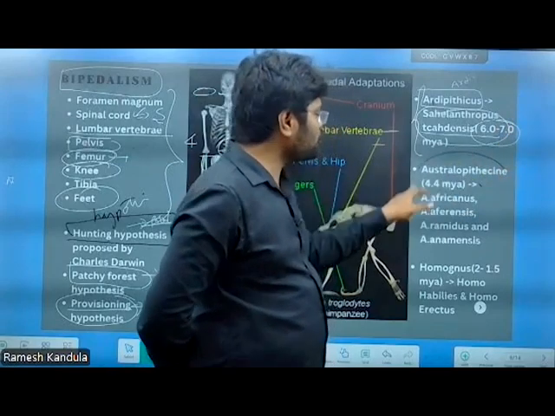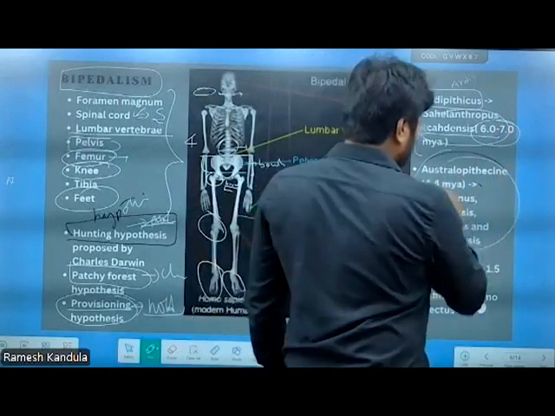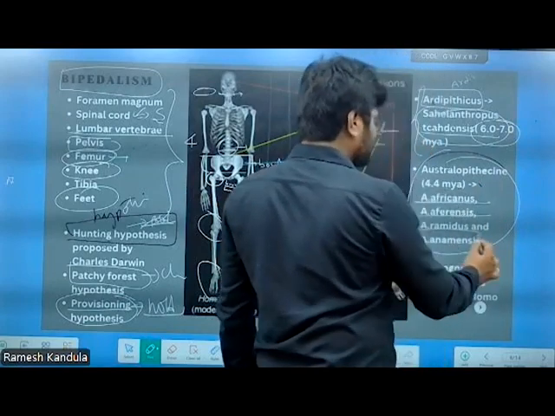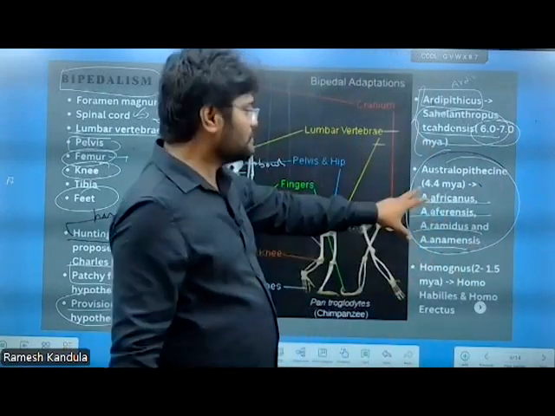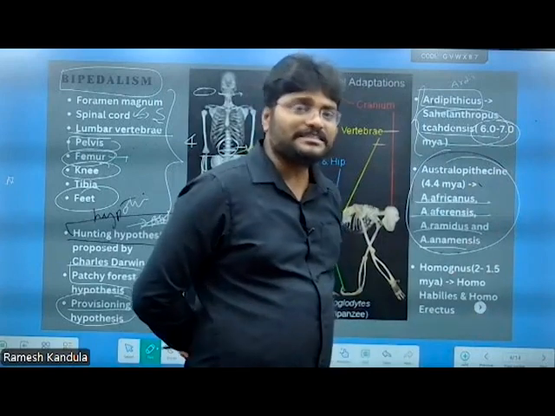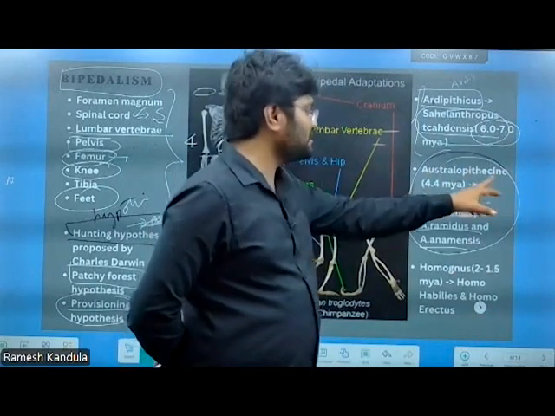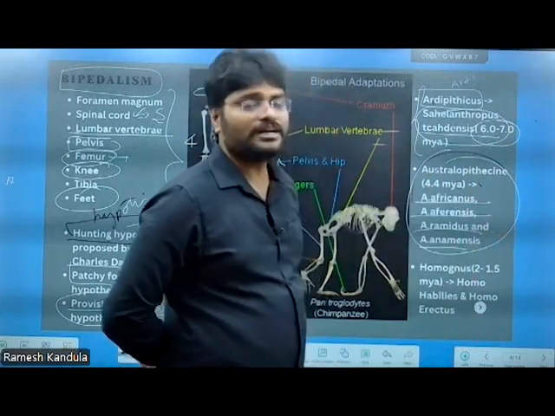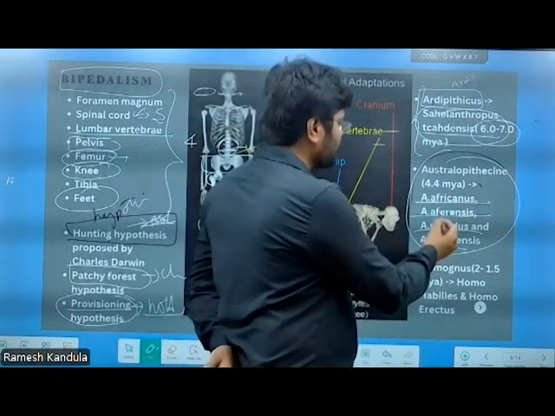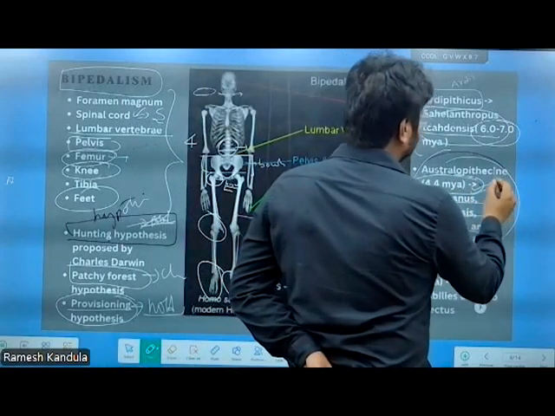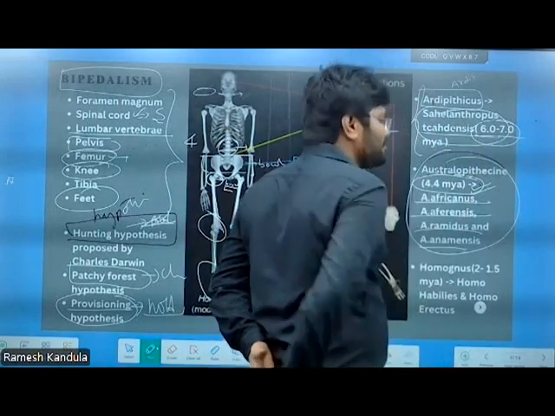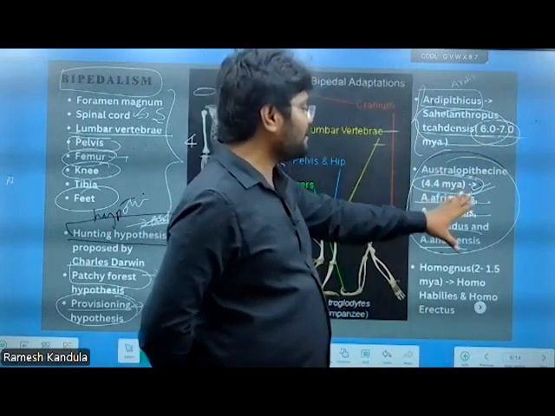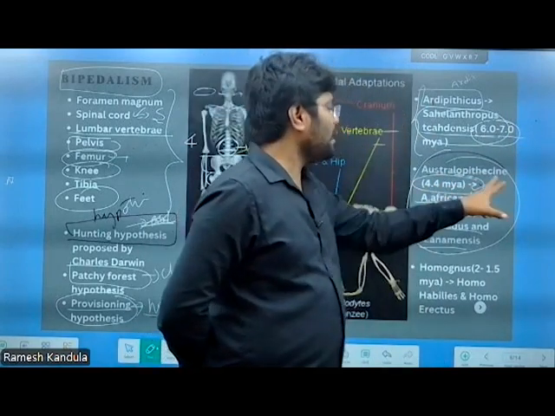And during the Australopithecine time, Australopithecines is a genus which has a larger number of species. More species inside the genus Australopithecine have shown bipedalism, which came into being around 4.4 million years ago. The early seeds were around 6 to 7 million years ago, and bipedalism advanced somewhat in Australopithecine time.